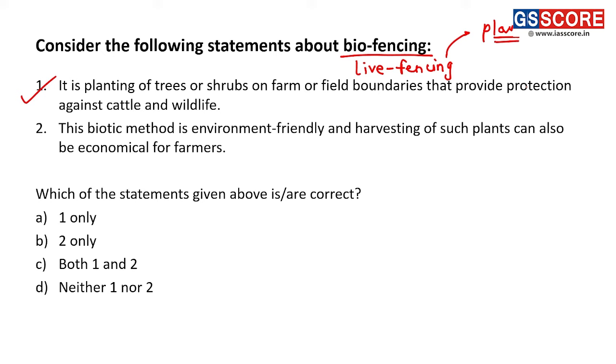Second, this biotic method is environment friendly and harvesting of such plants can also be economical for farmers. It is environment friendly because we are planting trees here, and harvesting the resources of such plants will also provide certain benefits to farmers. So this statement is also correct. Both these statements regarding biofencing are correct, and hence answer is C, both 1 and 2.